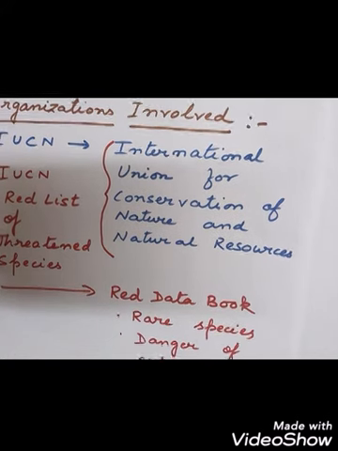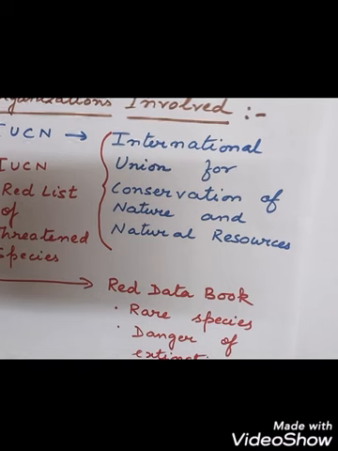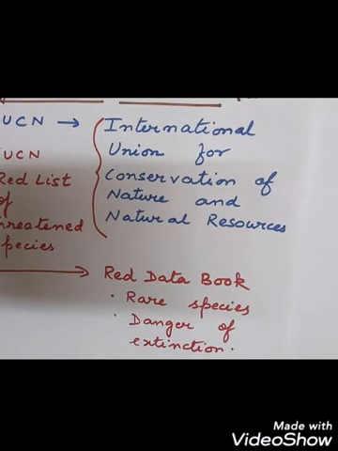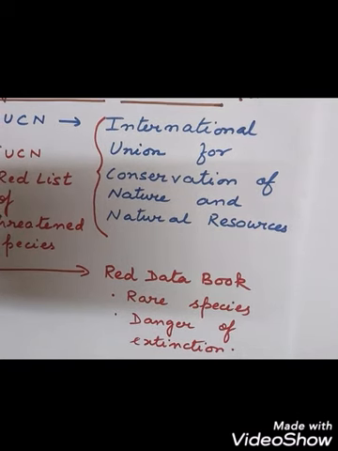And there is also a catalog called the Red Data Book, where the names of different rare species, animals or plants which are in danger of extinction, are given. Different organizations, government and non-government, at all levels, are constantly working together to organize awareness programs and to find out the rules and regulations to protect the plants and the animals.